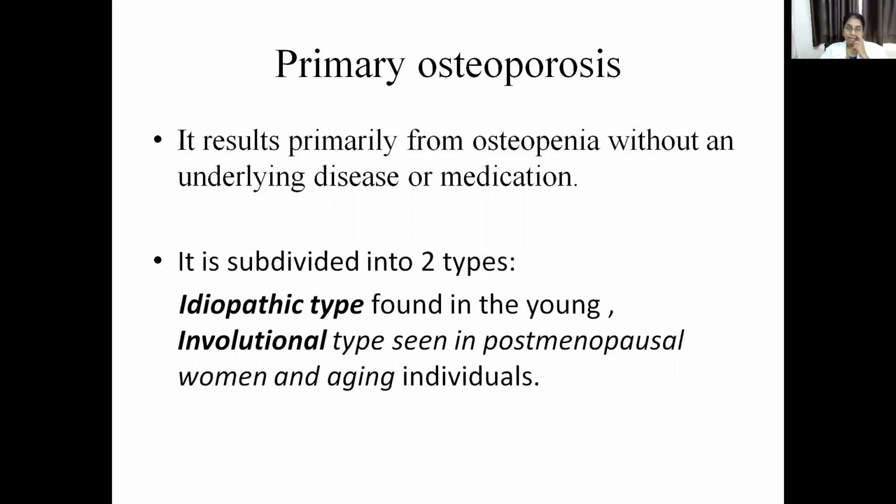Idiopathic type is seen in the younger patients, and involutional type is seen in aging individuals, most commonly in postmenopausal women. In comparison with the involutional type, idiopathic type is not so common. Involutional type is more common. Osteoporosis in young patients is not so common compared to older patients.